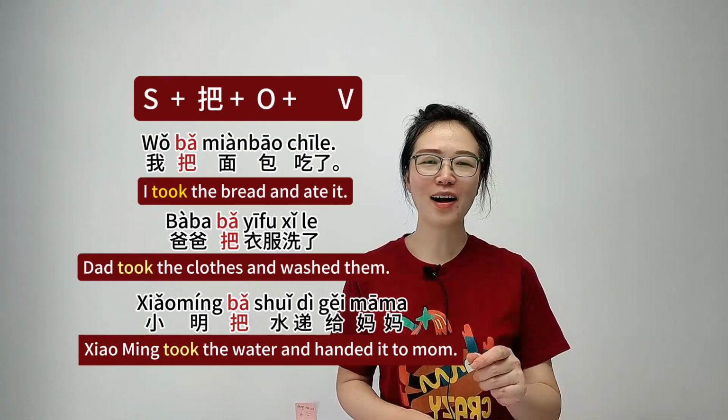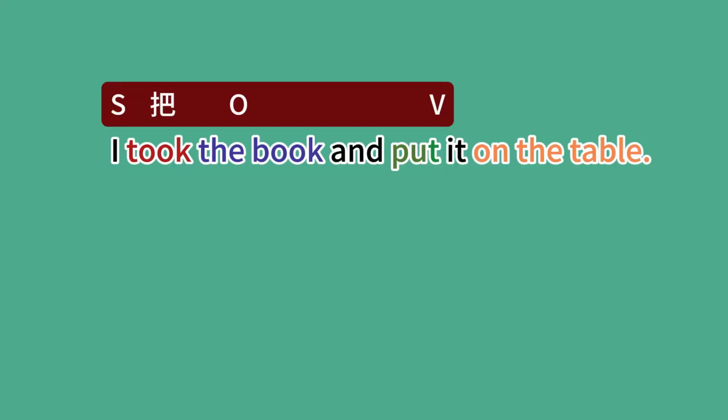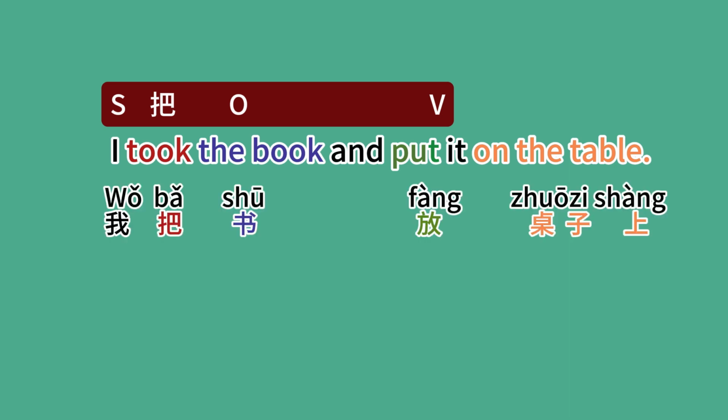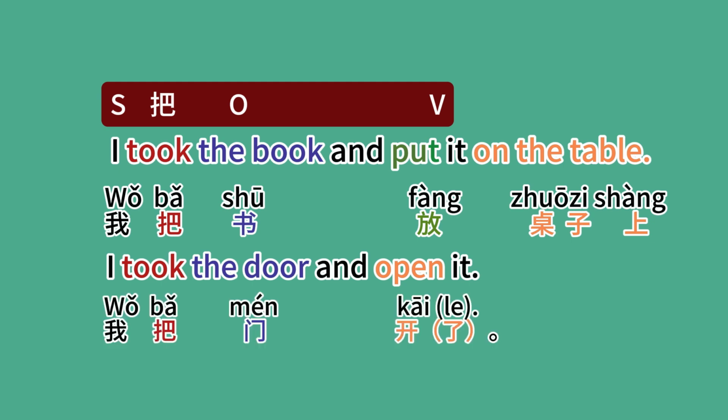So let's try this sentence. How would you say it in Chinese? I took the book and put it on the table. Here's my answer. 我把书放桌子上. I took the door and opened it. My answer is 我把门开了. If your answer is the above two sentences as well, then let's check out why we are wrong.